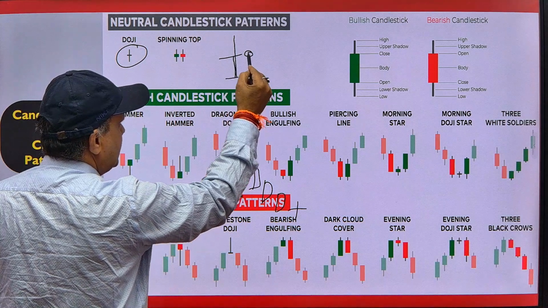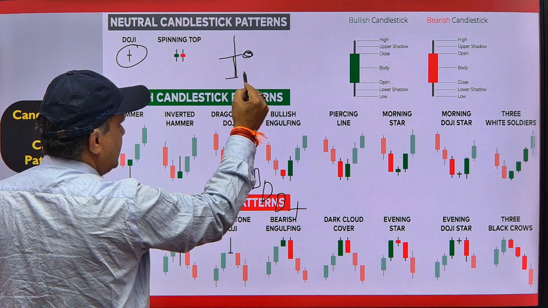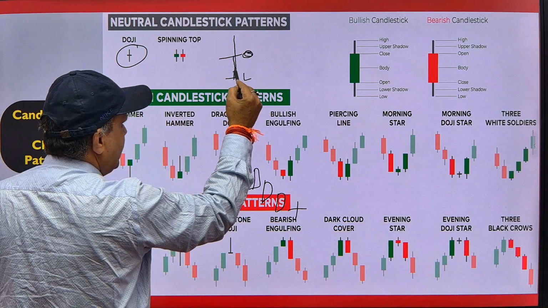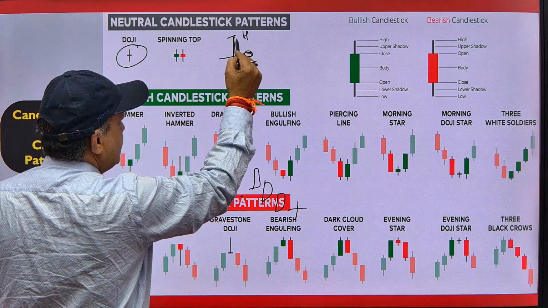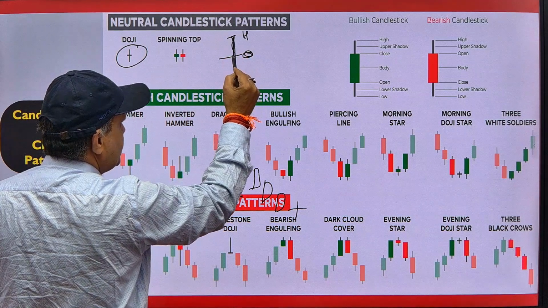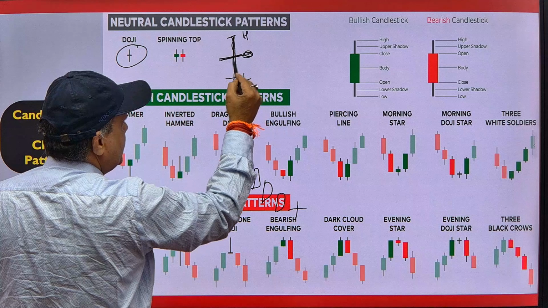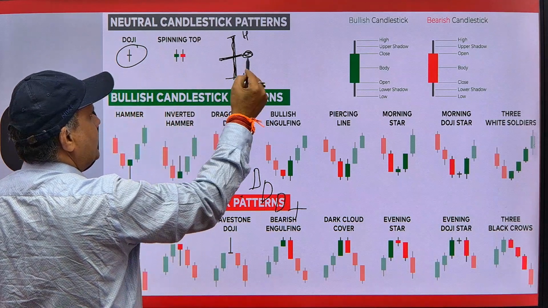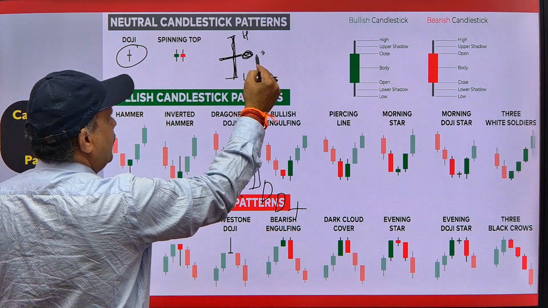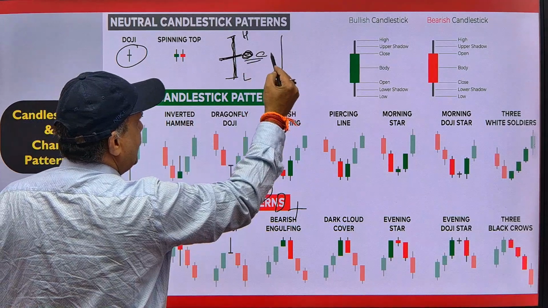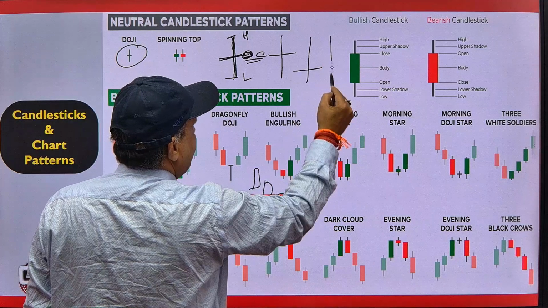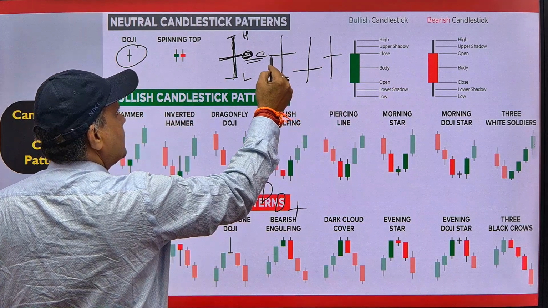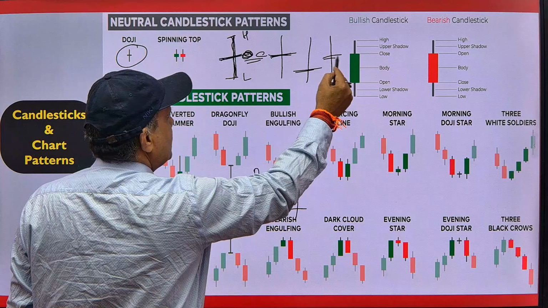That means this was the open price, this was the low price. Again, buyer active here, they just take the price here. That means this is the high price, but in the evening the price goes down and closes at the opening level. That means opening and close is the same. So this type of candle will be formed. It may be like this also, it may be like this also, but similarly opening and close will be same.